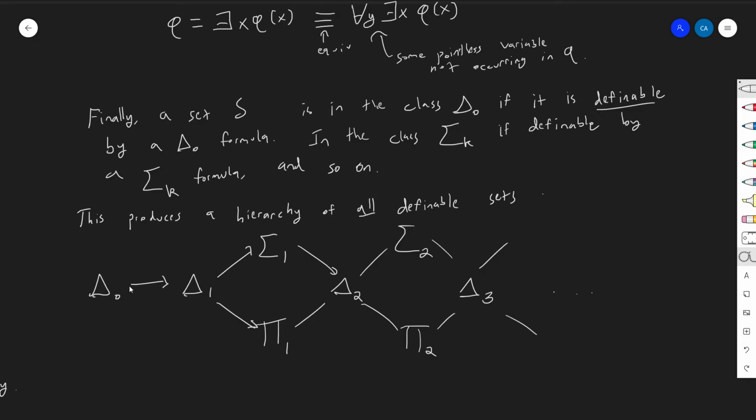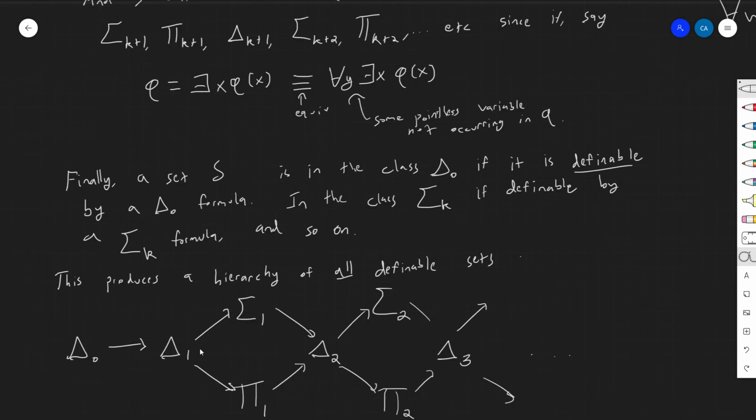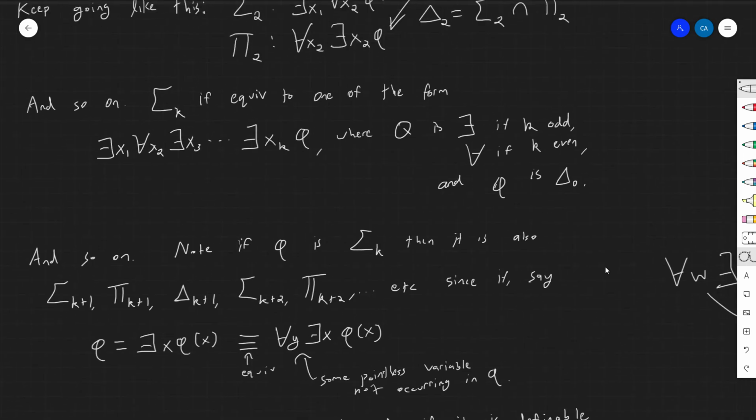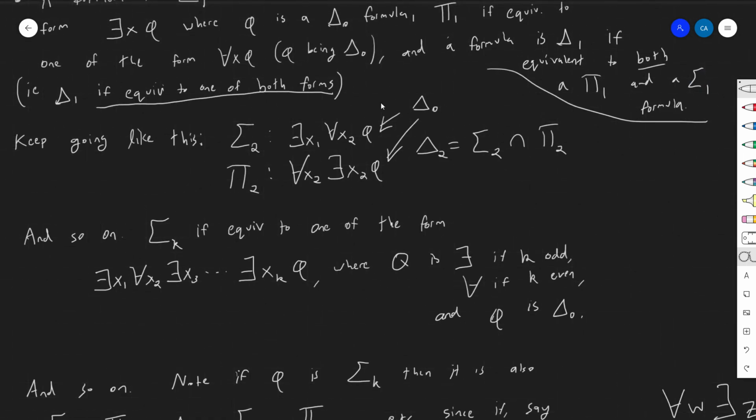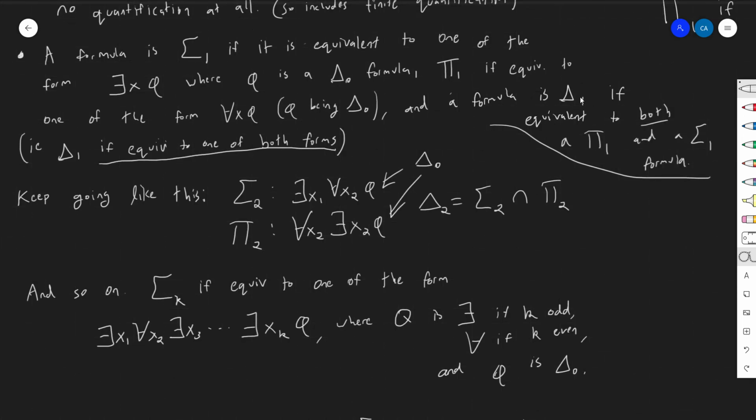And so you have delta 0, then delta 1, and this picture probably looks very familiar. We've drawn this before already. Delta 1 is contained inside of these two. By the way, I said that you're in delta 1 if you're equivalent to both a pi 1 and a sigma 1 formula.